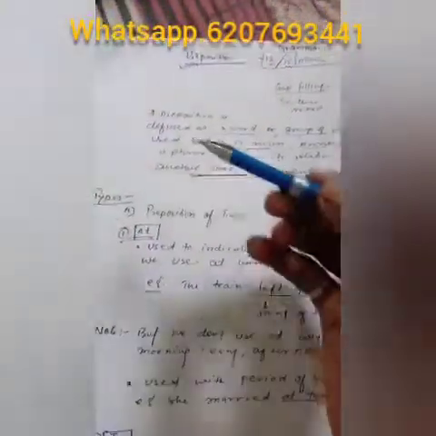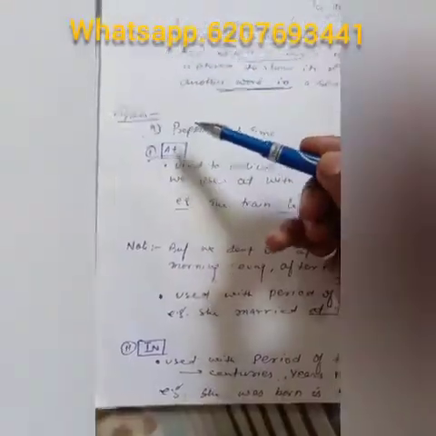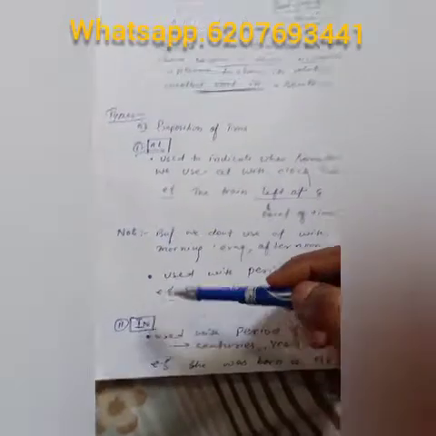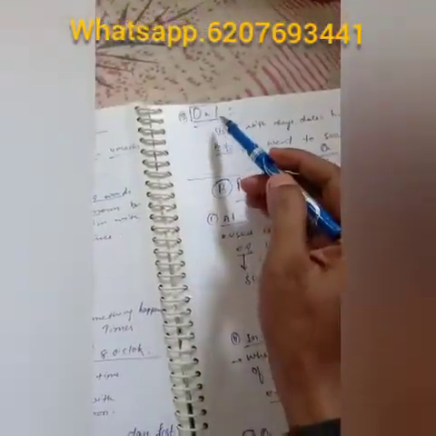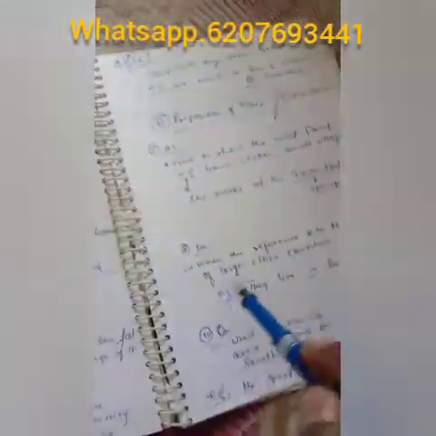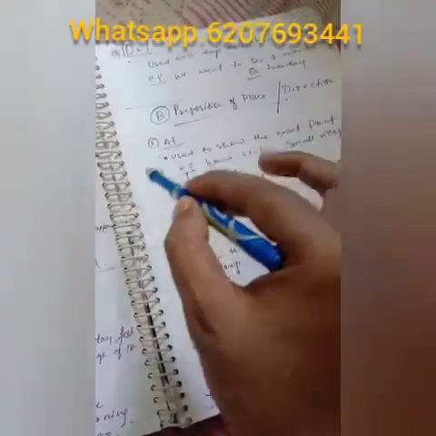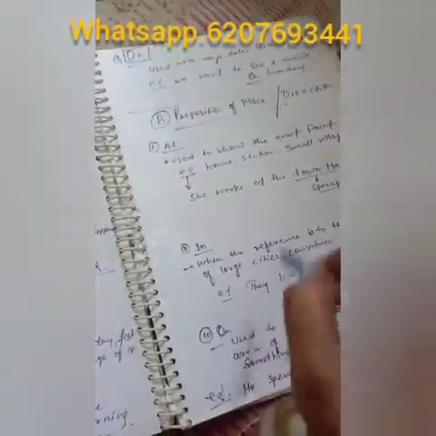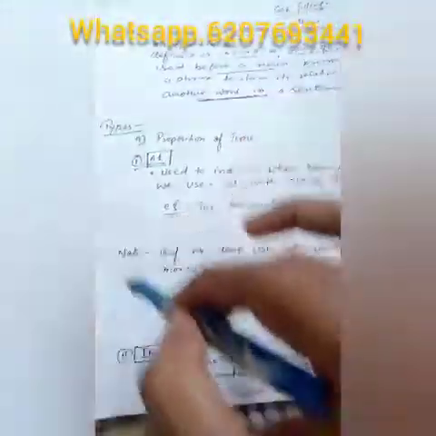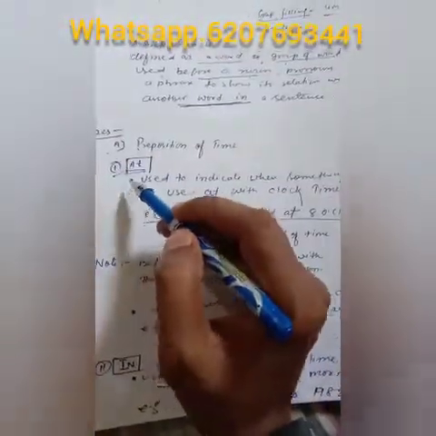First of all, basically we have to learn at, in, on in the preposition of time, and in the same way the difference with the preposition of place: at, in, on. So what is the difference in the preposition of place and what is the difference in the preposition of time? So let's come first of all to at.